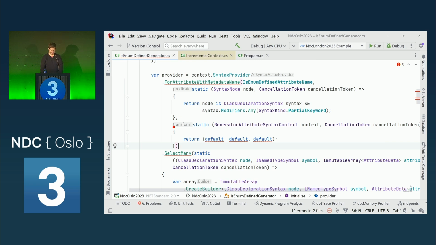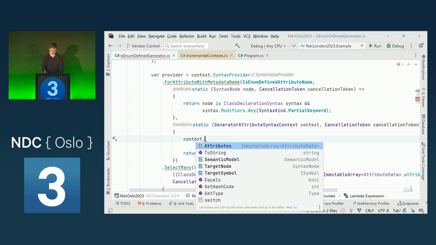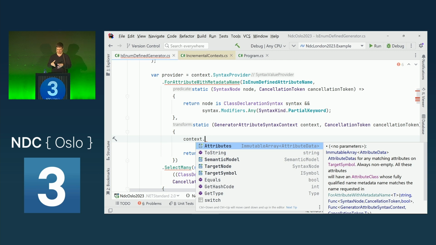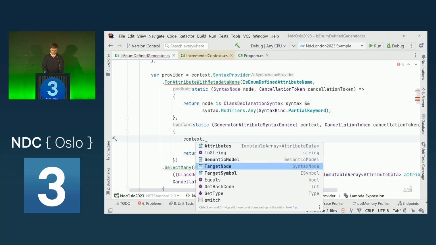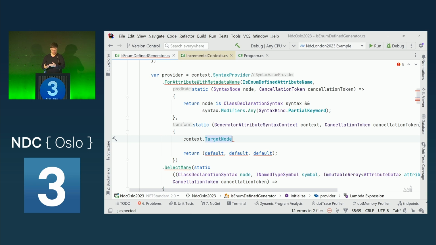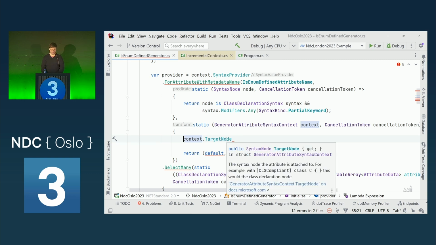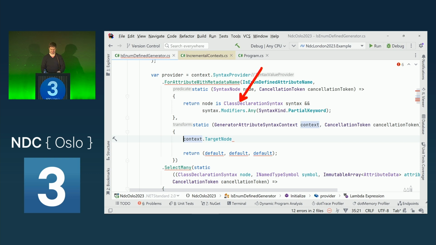And then we have a transform. So we can now extract the information that we need. So via this context, we get the information from the predicate that we had before. So we do get the target node. The target node is our class information. So let's extract that, because that's actually the base syntax node, but we can safely cast it because we did our type check up here already. So this will be our class declaration.